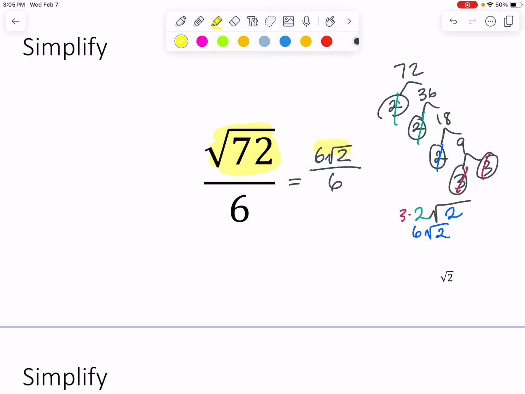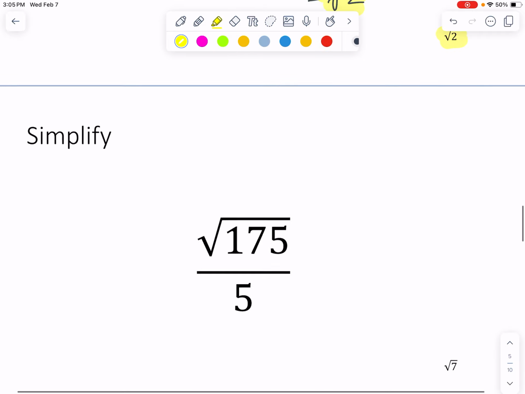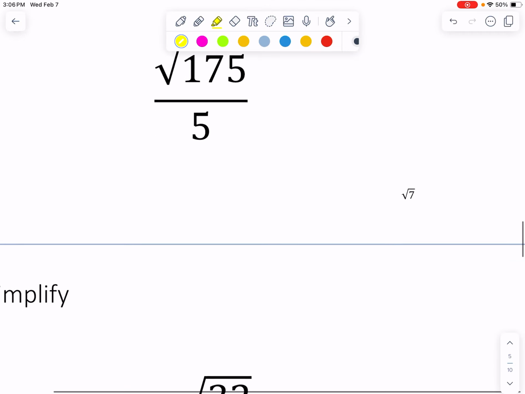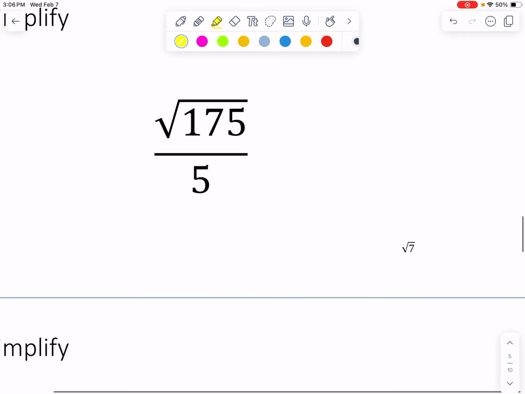So the 6 square roots of 2 came from the square root of 72. And now the 6's can cancel out, leaving us with just the square root of 2. And that's what we got here. Okay, I'm going to skip this one and let you do it.